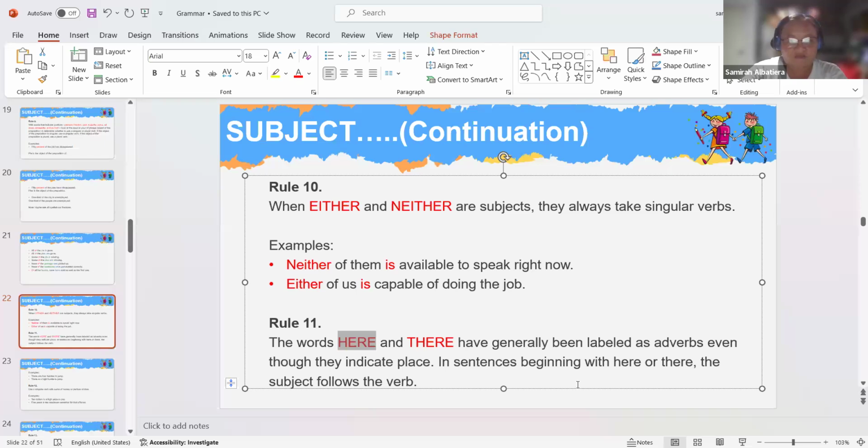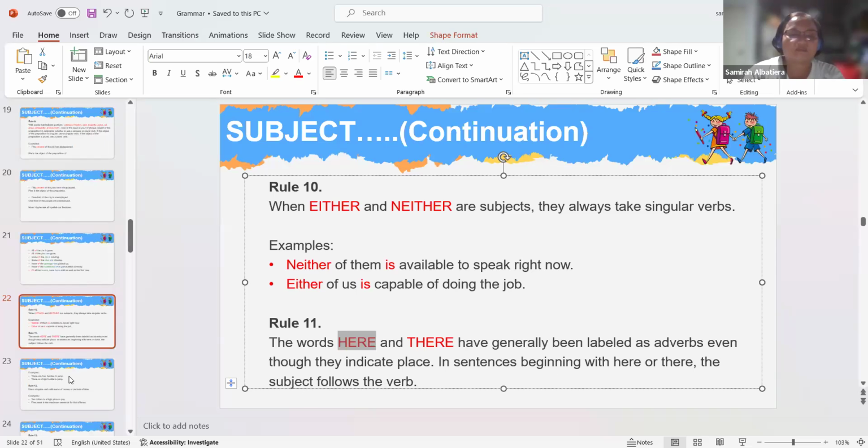Here. Something like that. So you are actually talking about place. So in sentences beginning with here or there, the subject follows the verb.